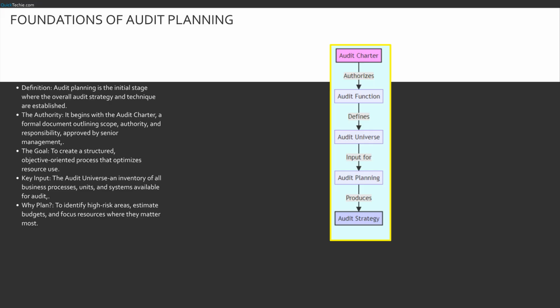Look at the flow here. We begin at the top with the audit charter. This document authorizes the existence of the audit function. Once established, the function defines the audit universe. That is the big box of everything we could audit. This universe becomes the primary input for audit planning. The planning process filters this universe to produce a focused audit strategy. It is a linear progression from authority to strategy.